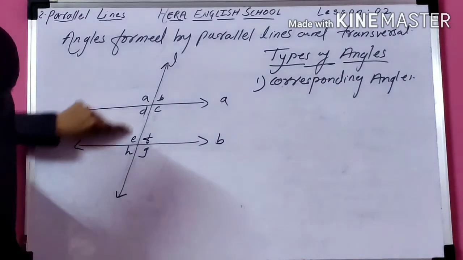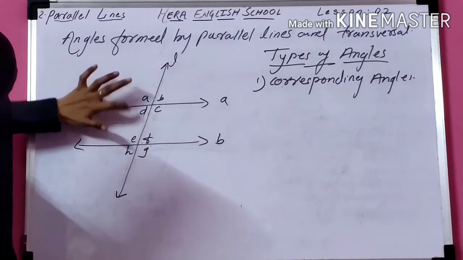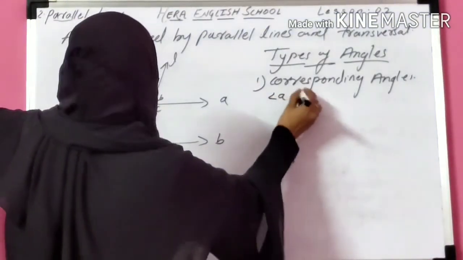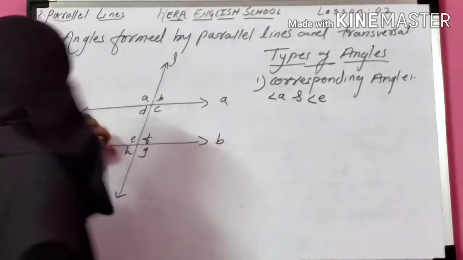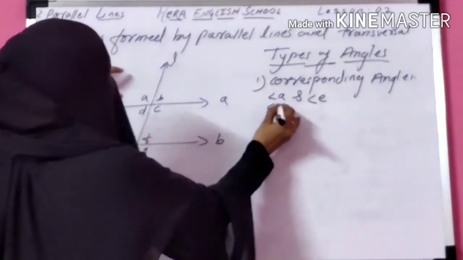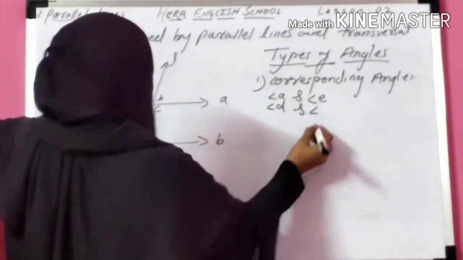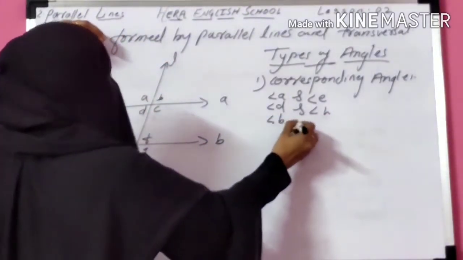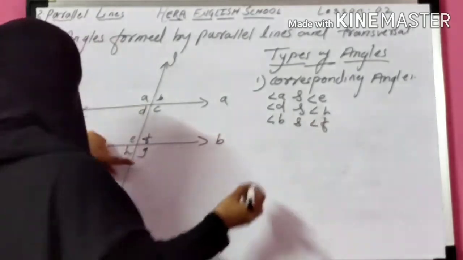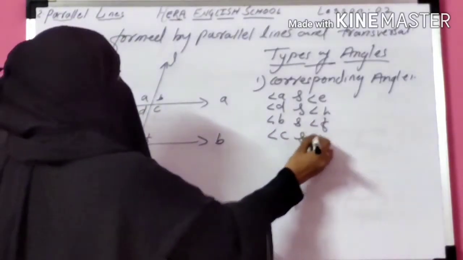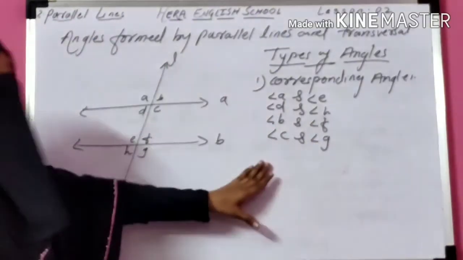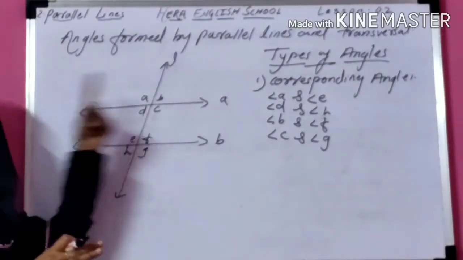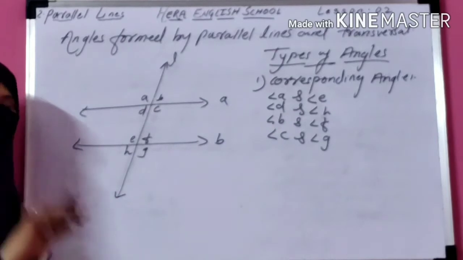Next, angle D and angle H, one above the parallel line and one below the parallel line. So first corresponding angles, angle A and angle E. Next is angle D and angle H. From this side, angle B and angle F. Next is angle C and angle G. That means 4 pairs of corresponding angles are formed. This is the first type, corresponding angles.